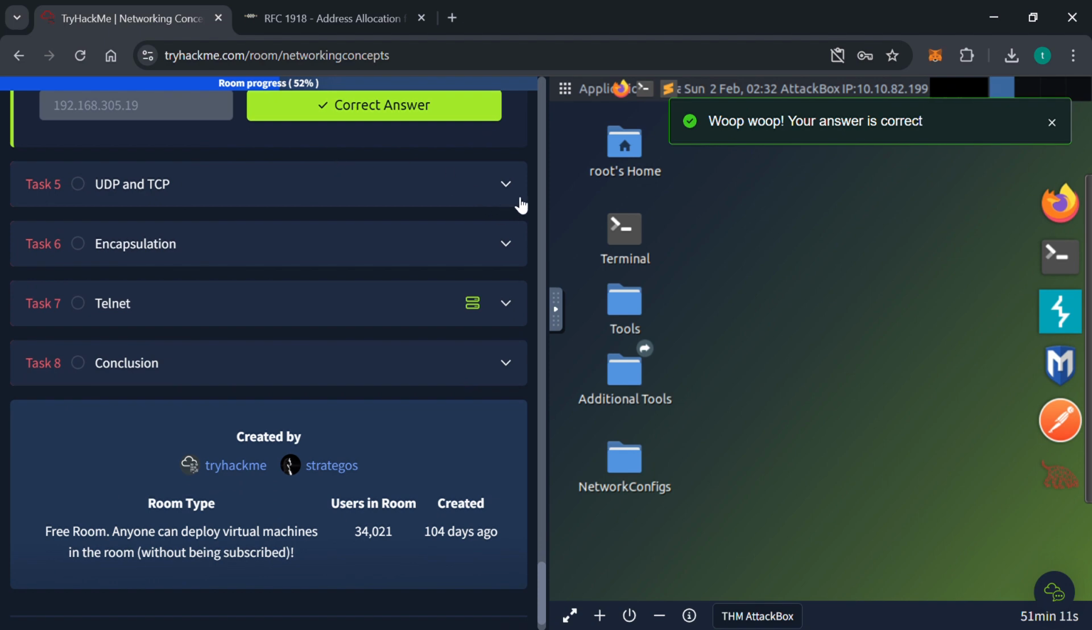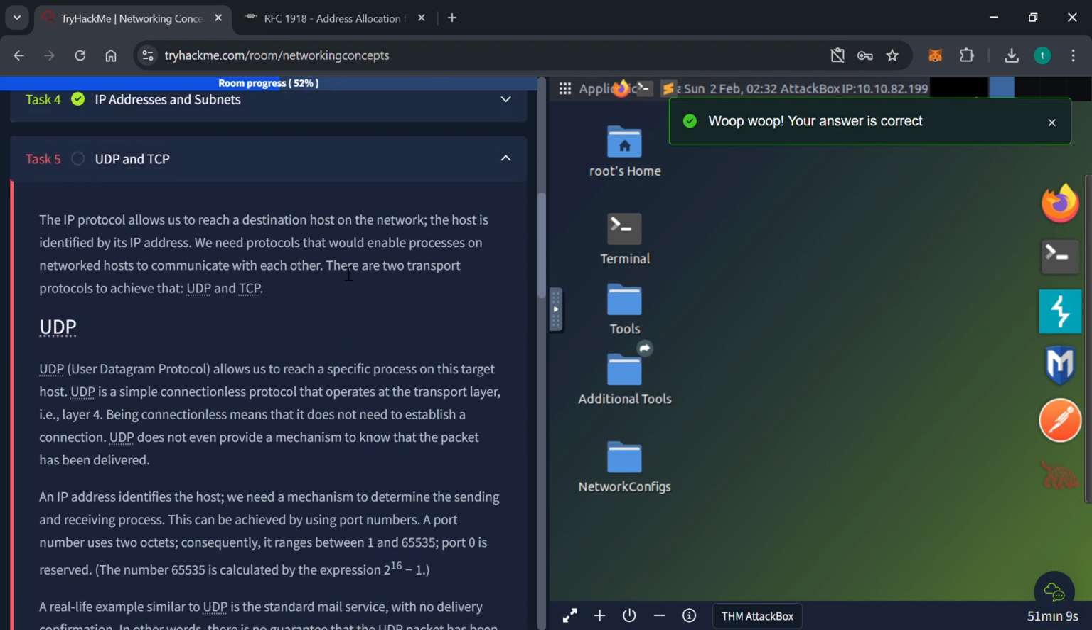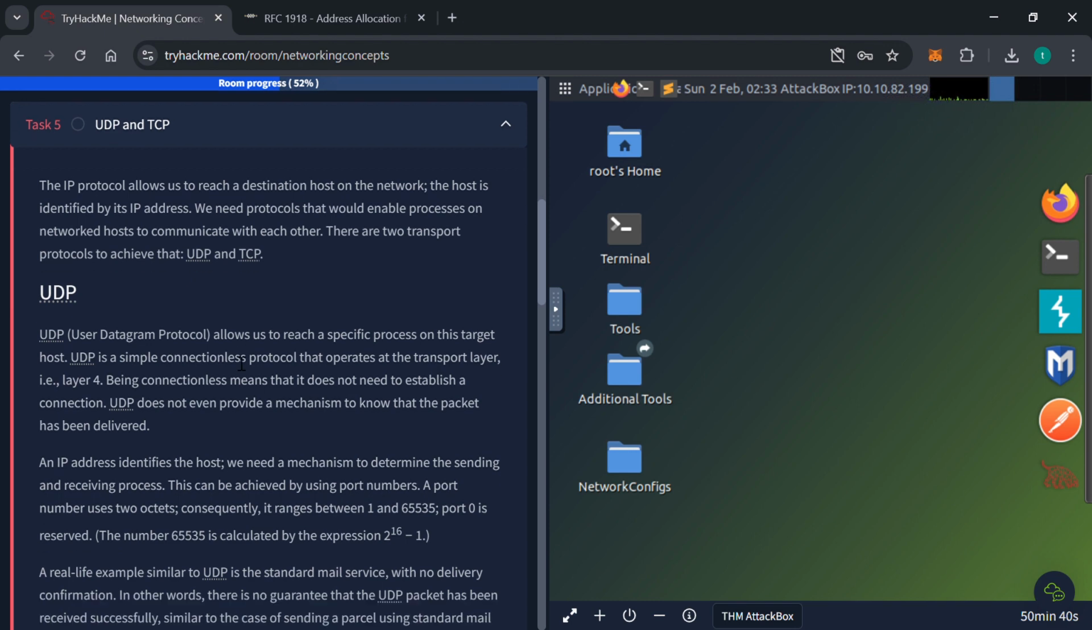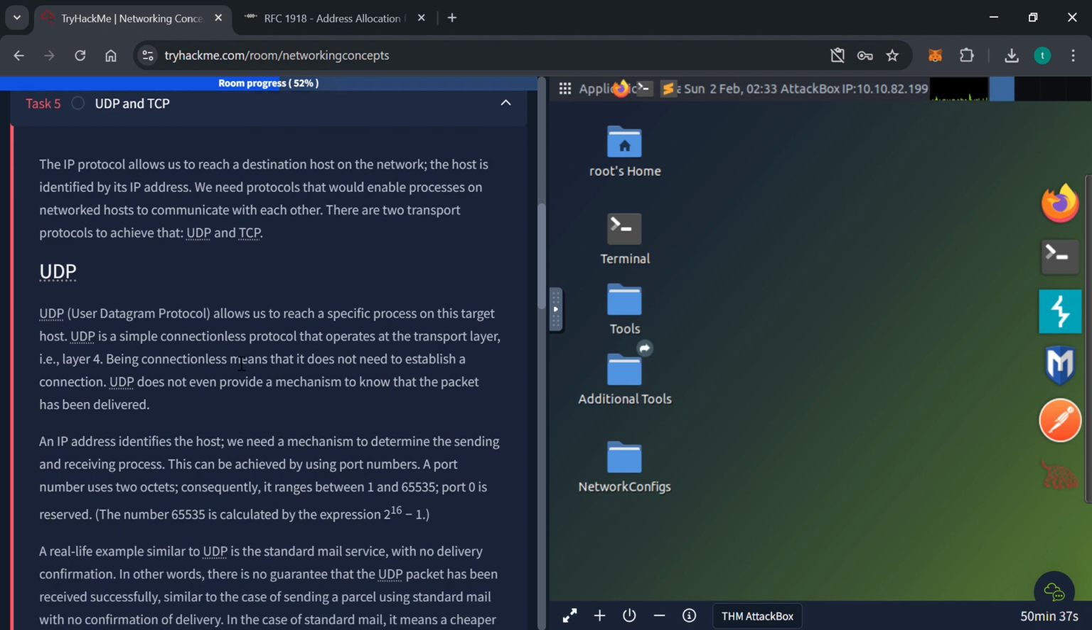Move to UDP and TCP, which are protocols for the network layer. The IP protocol allows us to reach a destination host on the network. The host is identified by its IP address. We need protocols that will enable processes on network hosts to communicate with each other. There are two transport protocols to achieve that, the UDP and the TCP. User Datagram Protocol, UDP, allows us to reach a specific process on this target host.